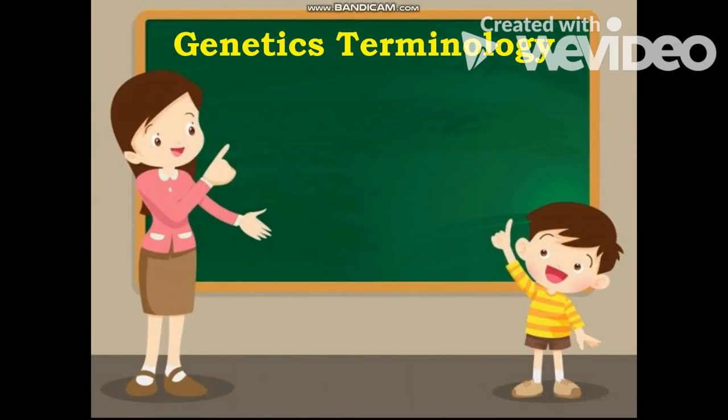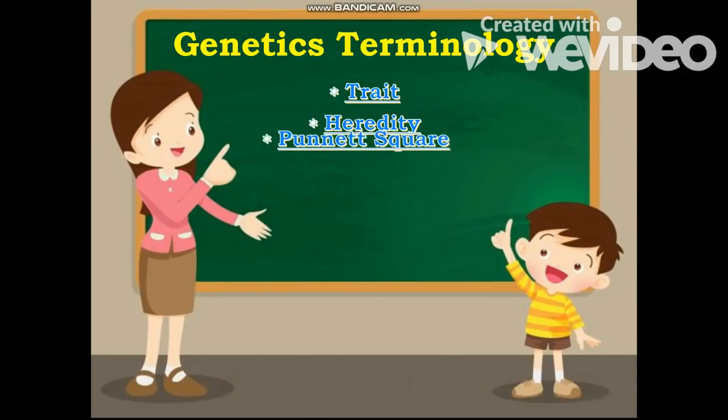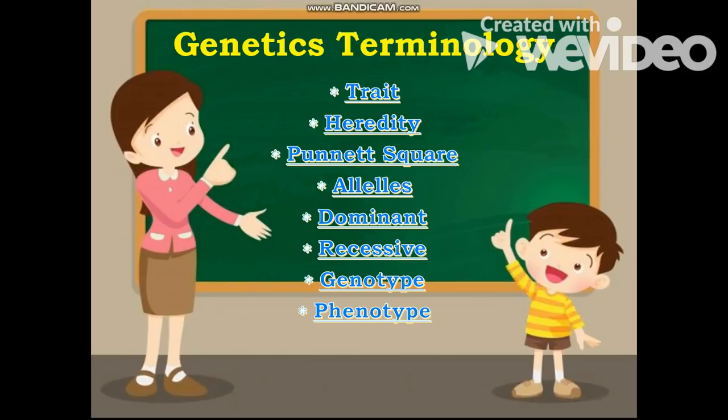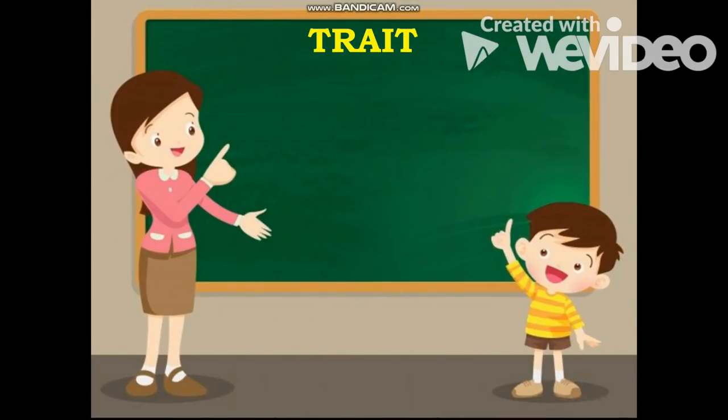The next, we now proceed to the different terminologies used in genetics such as trait, heredity, Punnett square, alleles, dominant, recessive, genotype, phenotype, homozygous, and heterozygous. Let's proceed to trait.